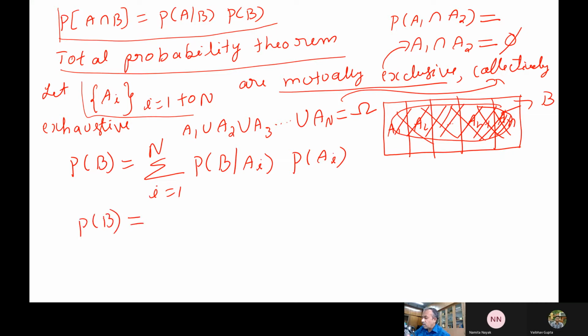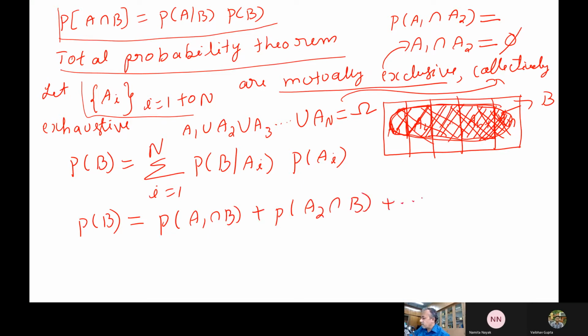So P of B, if you see, B is this event, shaped like this in the slide. If I want to find the probability of B, it is a contribution of this portion, and I can split this into pieces: this portion plus this portion plus this portion, coming from all these events. So P of B can be written as the probability of A1 intersection B plus P of A2 intersection B.